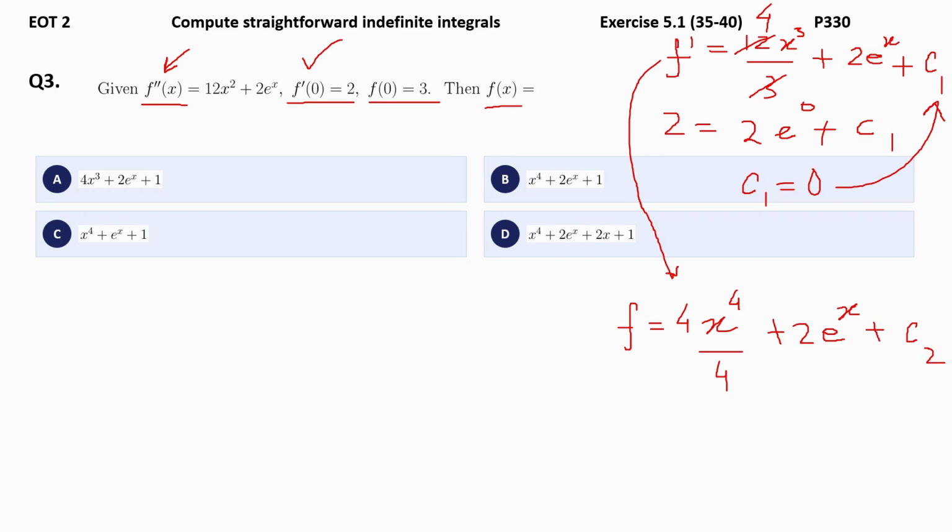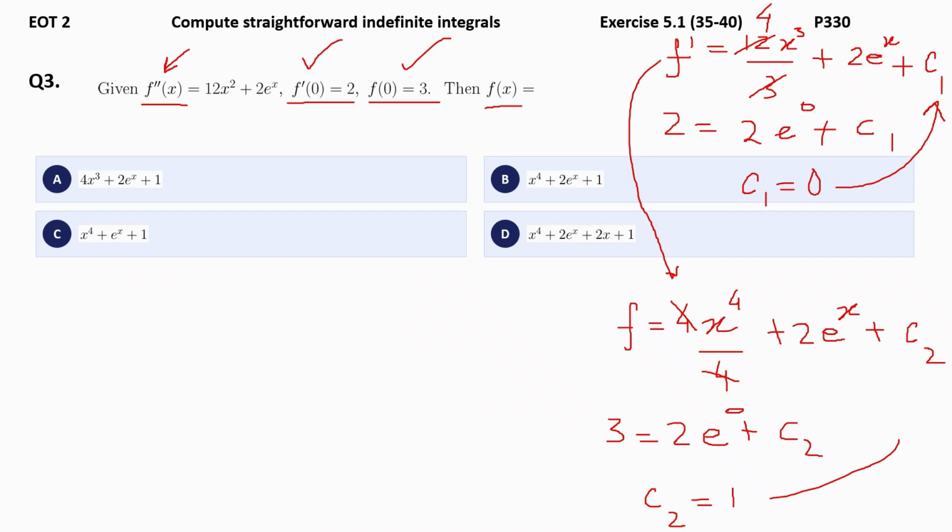Now substitute the second condition, which will lead you to 3 equal to, it becomes 0, but you can keep it ready by cancelling it. Then comes 2 e power 0 plus C2. We get our C2 value as 1.